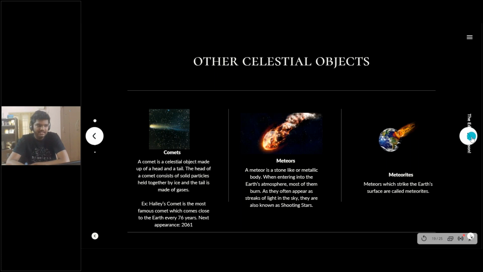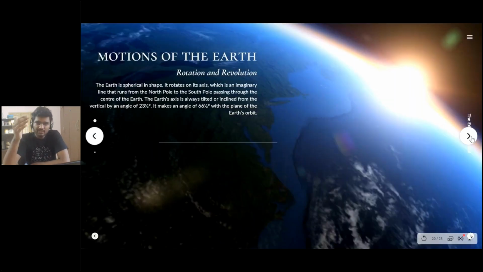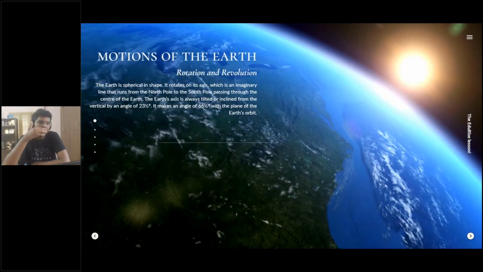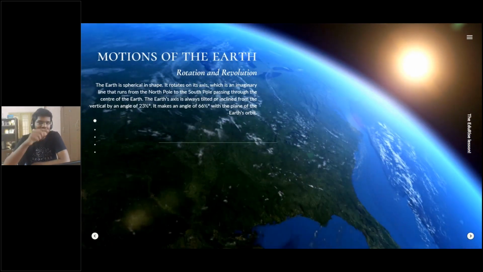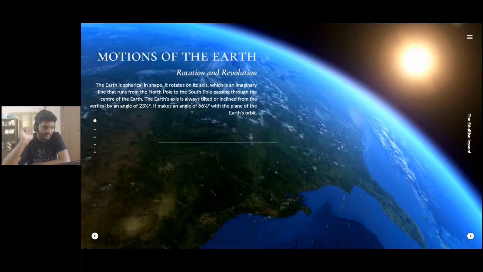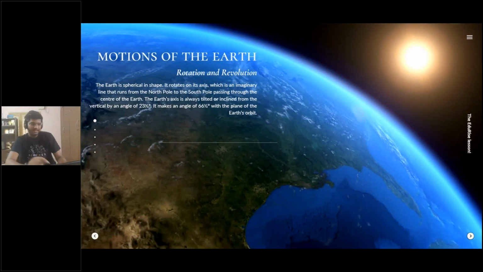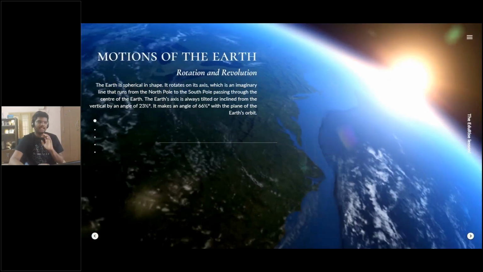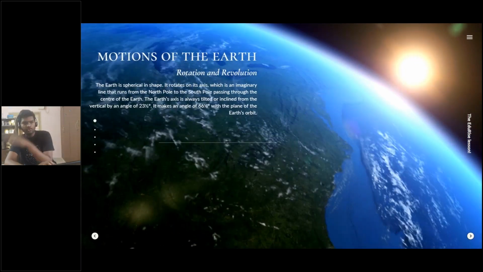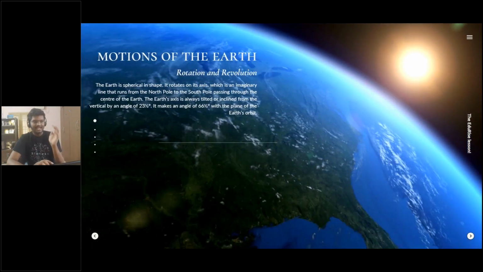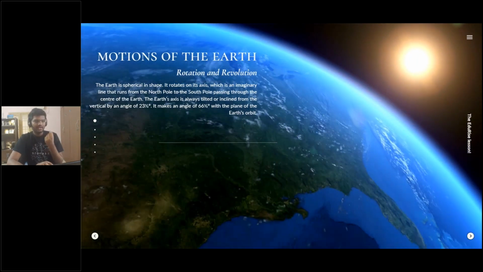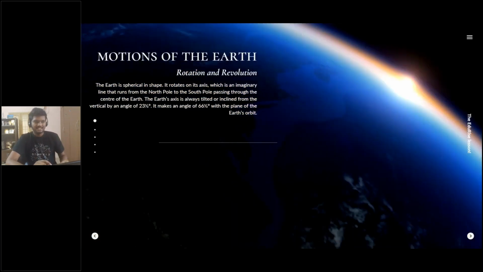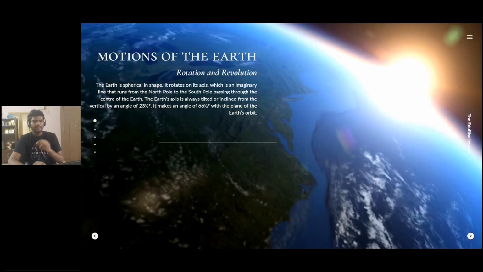So quite interesting. And let's quickly look at the motions of the Earth. Given that we have spoken a lot about the solar system, let's focus on the Earth, right? As I told you, Earth is actually rotating and also revolving. So there are two things that happen with the Earth. The Earth is spherical in shape. It rotates on its axis, which is an imaginary line that runs from the North Pole to the South Pole, passing through the center of the Earth. The Earth's axis is always tilted or inclined from the vertical by an angle of 23.5 degrees, right? It makes an angle of 66.5 degrees with the plane of the Earth's orbit.